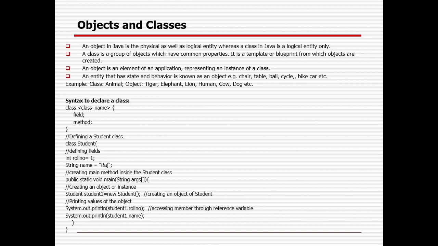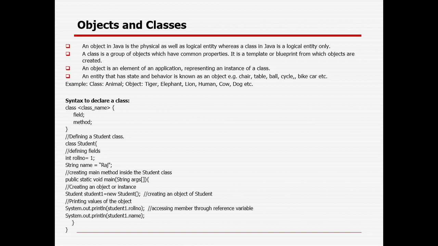So a class is a group of objects which have common properties, or it is a template or a blueprint from which objects are created. An object is an element of an application representing an instance of the class. Suppose in case I want to define something called animal, is there any significance? No, but it's a class. If I want to give something called tree, there is nothing physically called tree, but it has some name.